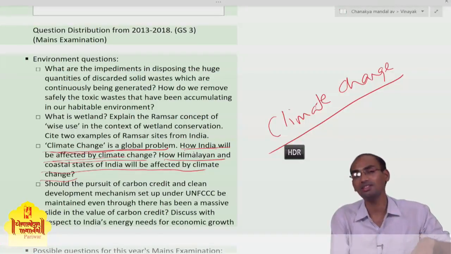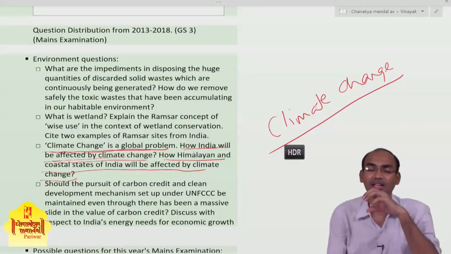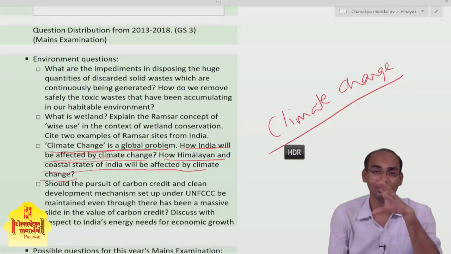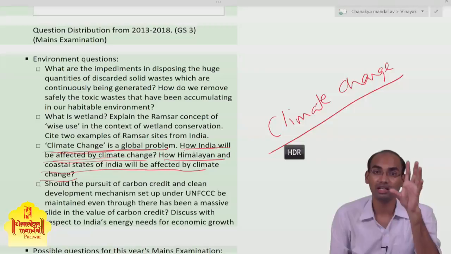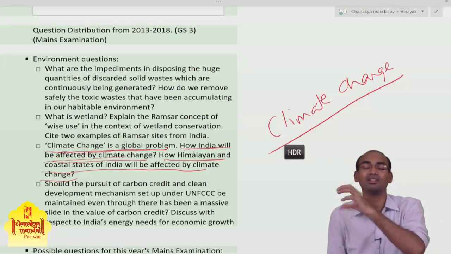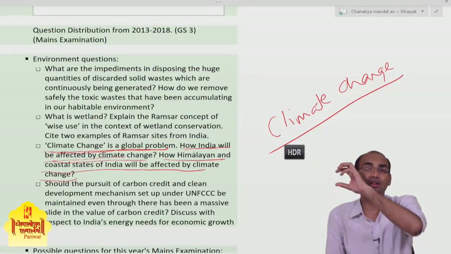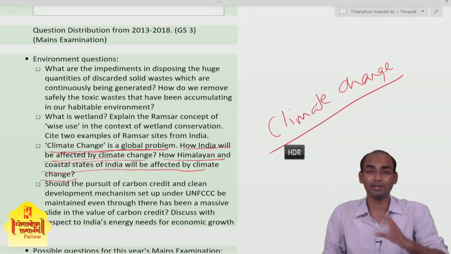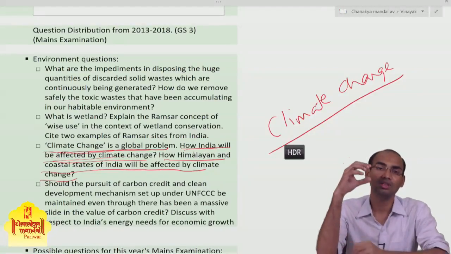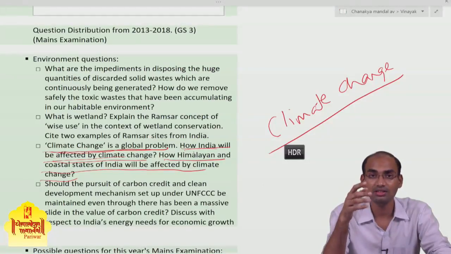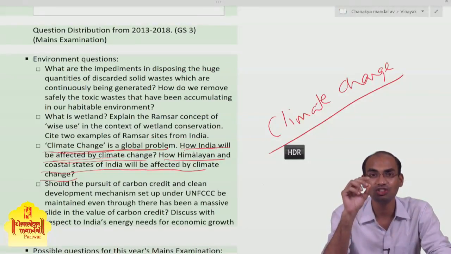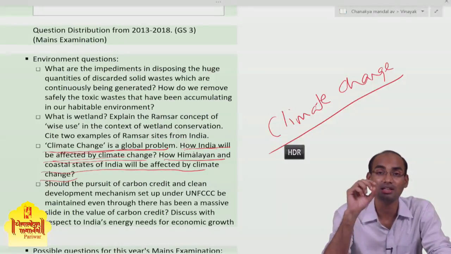This year only you can see flood cases in Maharashtra, Kerala, flash floods in Gujarat, Rajasthan, then more cases in Uttar Pradesh, Bihar. So this increase in the frequency of floods is an indication of global climate change.